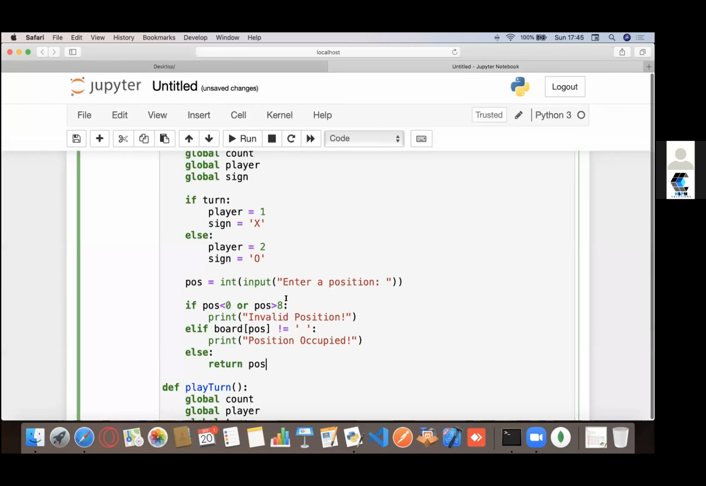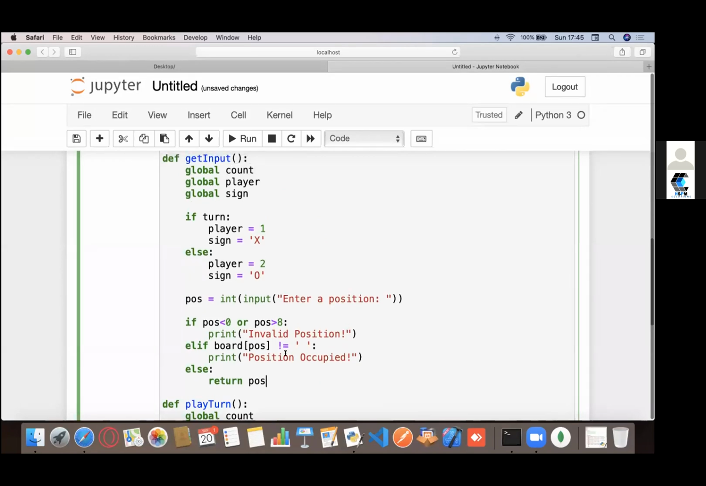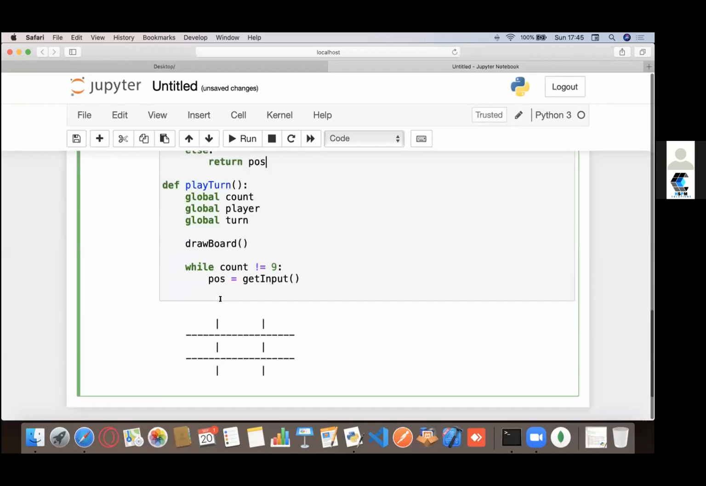So my get input only returns the position if it's a valid position. If it's not a valid position, it doesn't return the position. And what happens when a function doesn't return something? What is the default value?